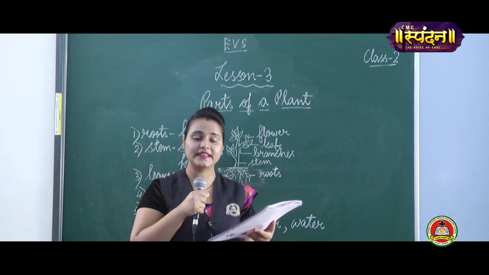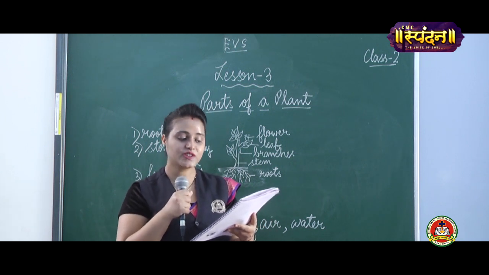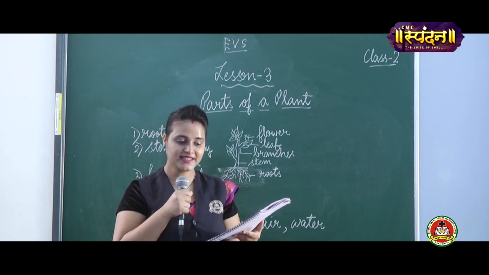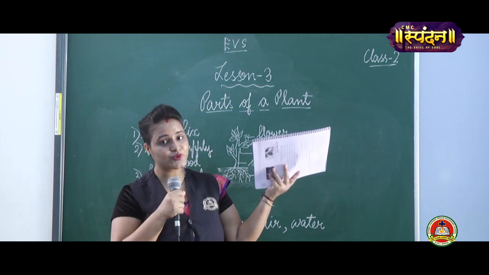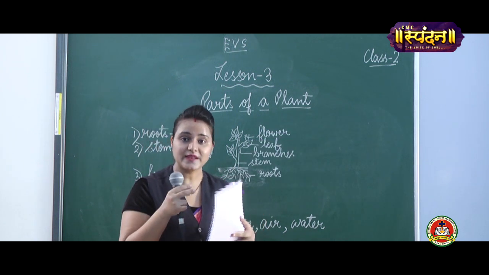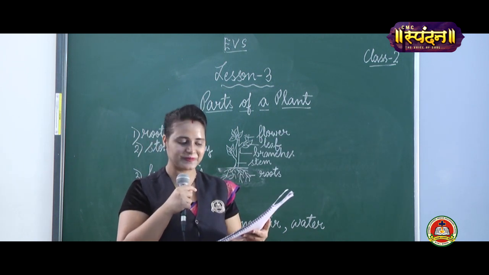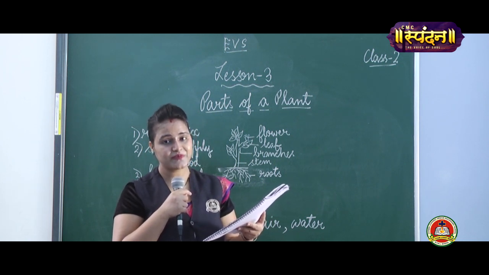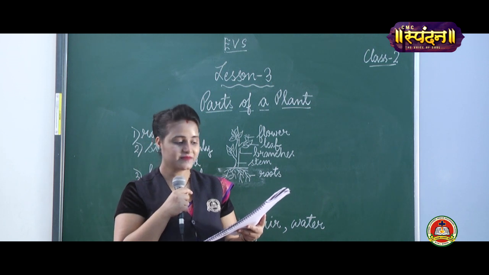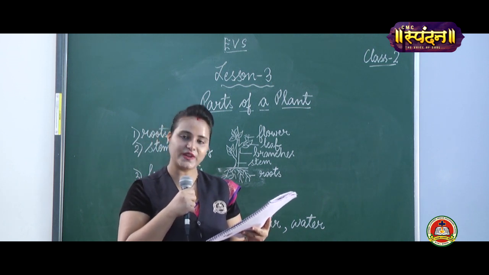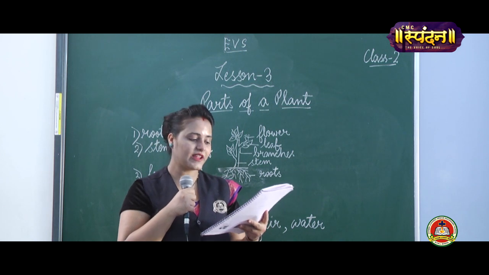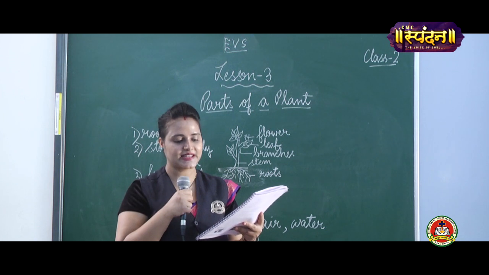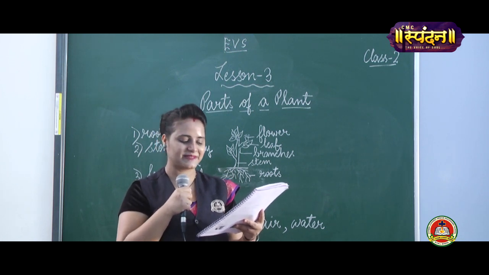Many birds make their nest on branches of trees. They need our care and protection. You have seen many birds there on the trees. They prepare a small nest for themselves and their babies. We should not cut trees. If you cut trees, where will these birds and animals go? We should plant trees during the rainy season. Every year, Van Mahotsav is celebrated to protect and plant new trees.